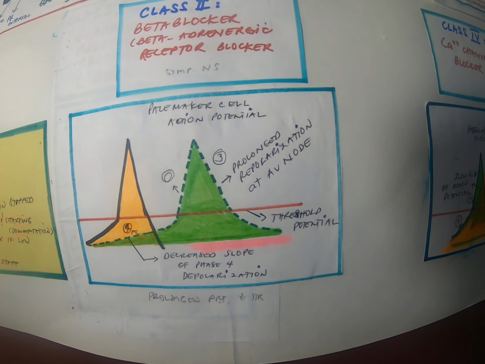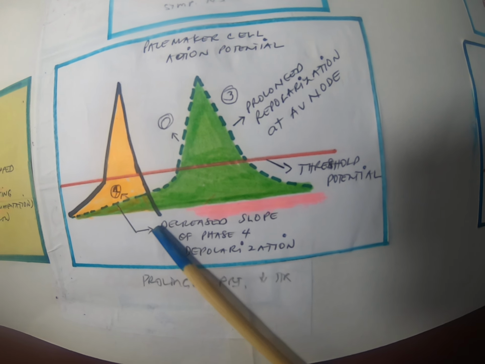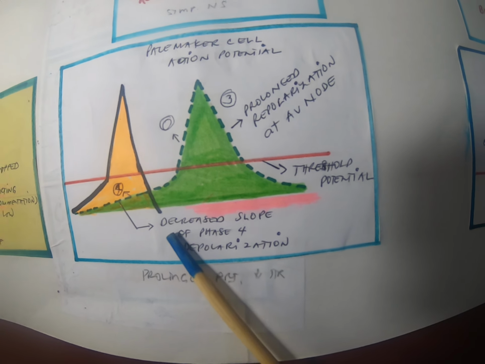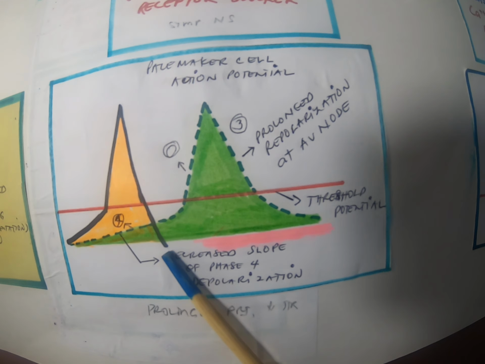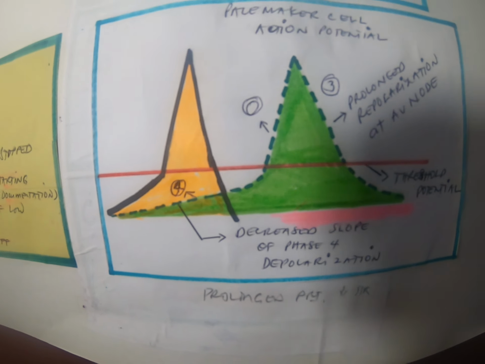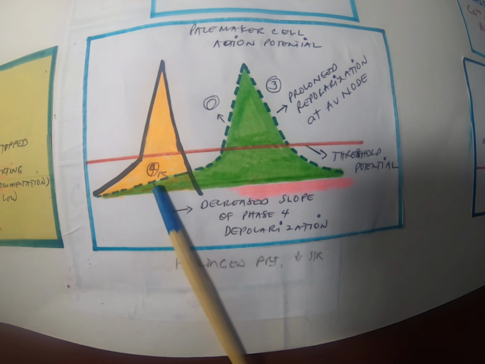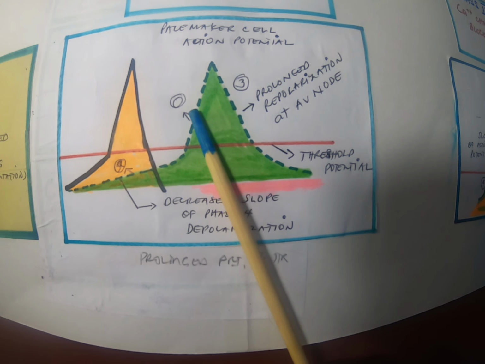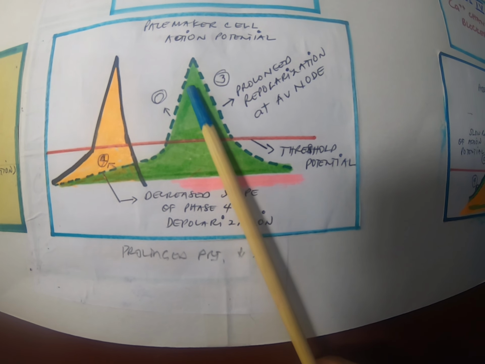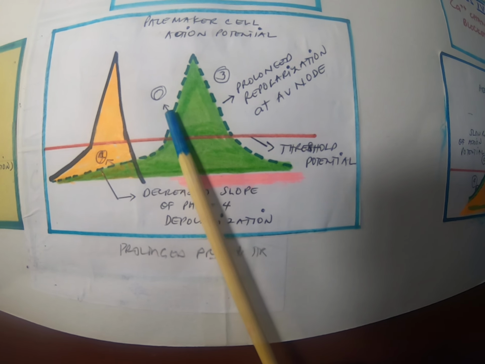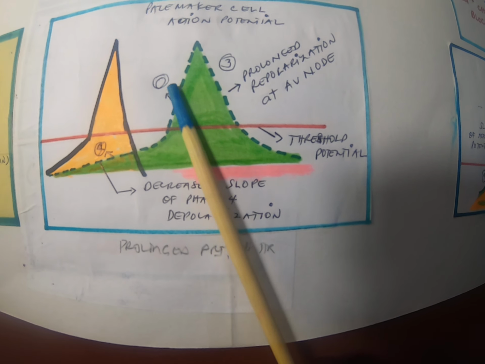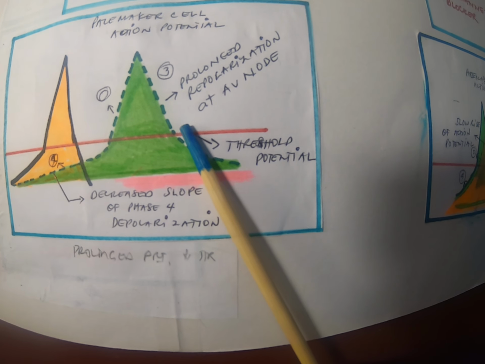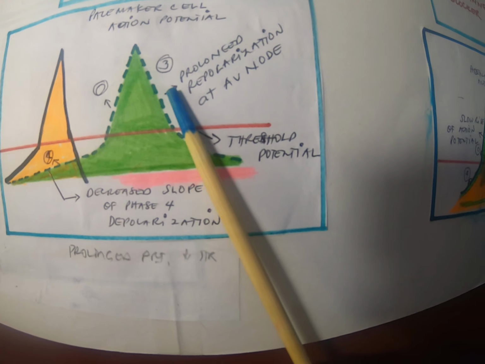With the beta blocker, you notice that the phase 4 slope is decreased. But look at this upward rise of the calcium depolarization. There is a little steep rise of the depolarization here, then back to the prolonged repolarization. That is phase 3.